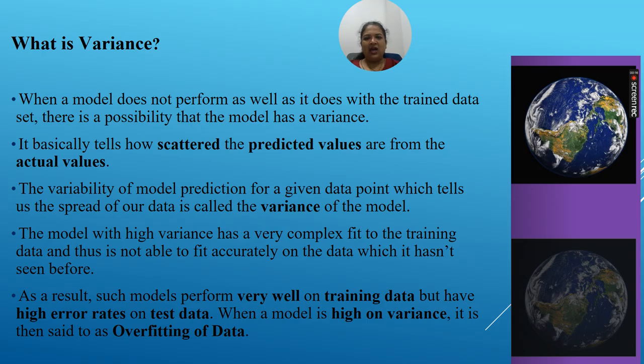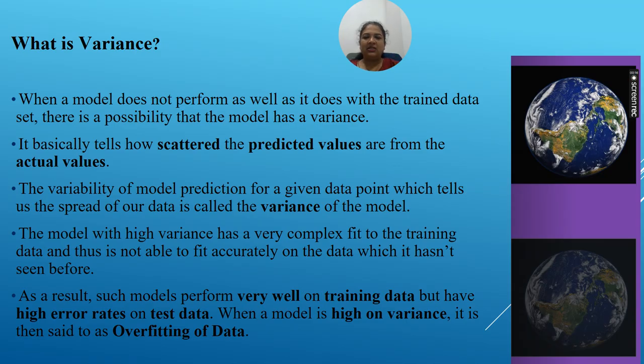Now a model with high variance has a very complex fit to the training data, and thus is not able to fit accurately on data which it hasn't seen before. Hence variance is how scattered your data is, how the data is spread. It means that if your predicted values and actual values do not match, we have high variance. And if we have high variance, our model is very complex. That's why even after training our predicted and actual values are not matching perfectly.